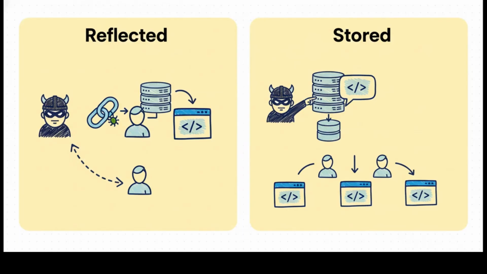Another one of these common gaps is cross-site scripting, or XSS. Now, there are two main types. The first is reflected XSS. That's kind of temporary. An attacker creates a special malicious link, and when you click on it, a script runs on your browser. But stored XSS, that's much scarier. That's when an attacker manages to get their malicious script saved on the website itself, maybe hidden in a comment on a blog post. Now, every single person who visits that page unknowingly runs that script, which could easily steal their session cookie, their backstage pass, and send it straight to the attacker.